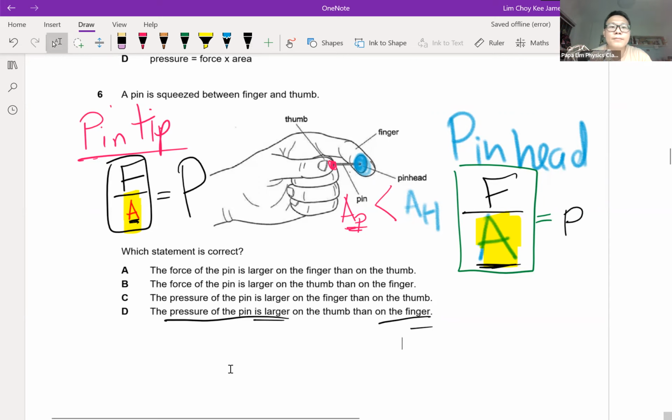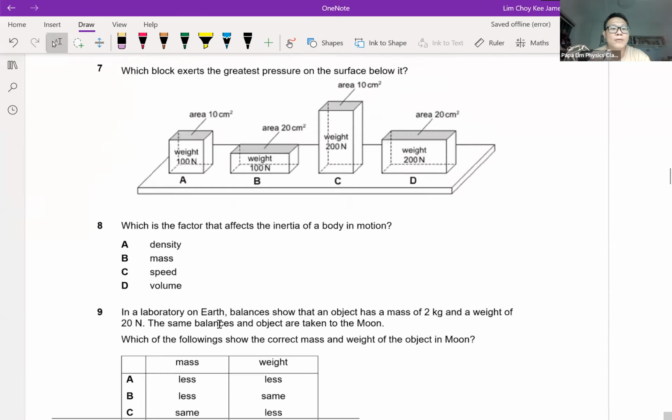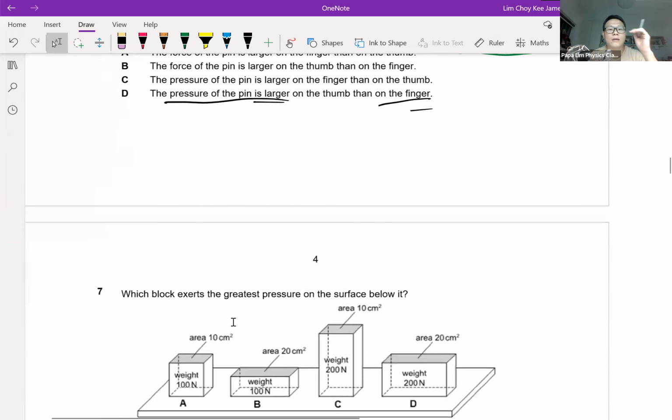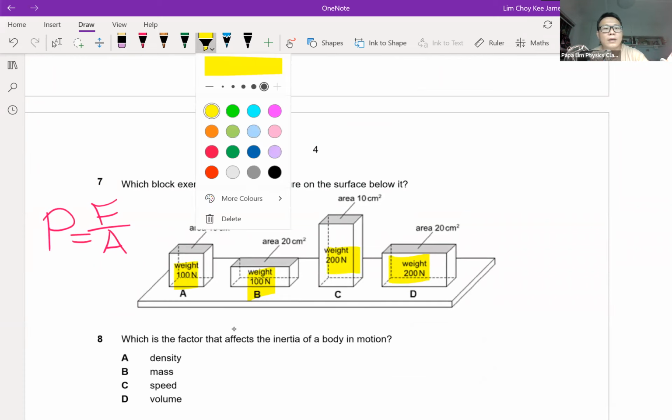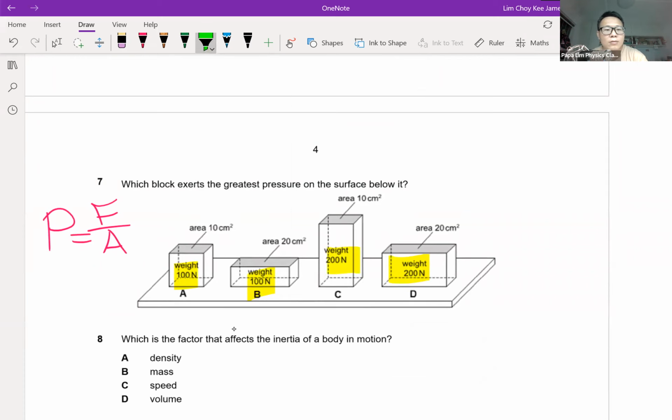Now, question 7. Question 7, I would say, is a simple manipulation of calculations. The formula that students need to know is to always remember pressure is force over area. The respective force is given in the question, and the respective area is also given in the question.